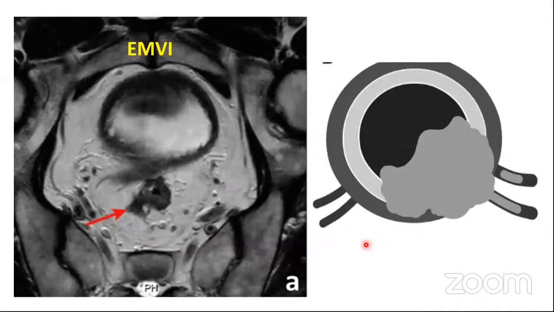Another important characteristic associated with the rectal cancers is the extramural venous invasion. Now what is this? Sometimes you have vessels which are very close to the tumor. So what happens is that the tumor directly gets deposited in the vessel. This is again a very bad prognostic factor, an adverse prognostic factor associated with poor outcomes. And it is also a predictor for systemic mets. So here you can see we have this tumor which is in proximity with the vessel. It gets deposited in the vessel, and this is called the extramural vessel invasion. Commonly it occurs adjacent to the primary tumor only, where the vessels are close to the tumor.